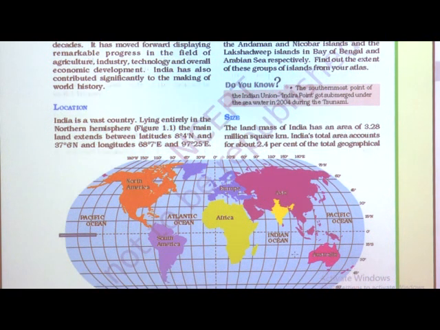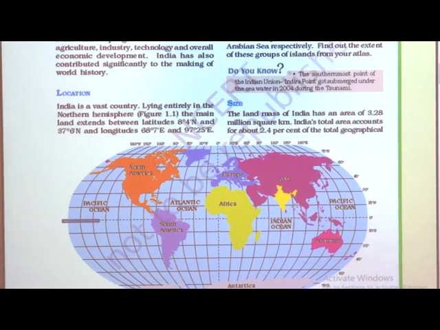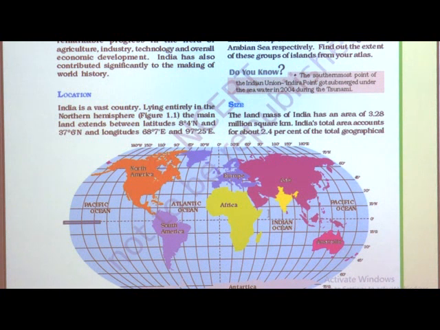See students, when we come to the Indian map, see here, Andaman and Nicobar in the Bay of Bengal and Lakshadweep Islands is a part of the Arabian Sea, and exactly from the center of our India passes the Tropic of Cancer at 23.5 degrees, and this Tropic of Cancer divides our India into two sections. North of the Tropic of Cancer is called North India, and south of the Tropic of Cancer is called South India.